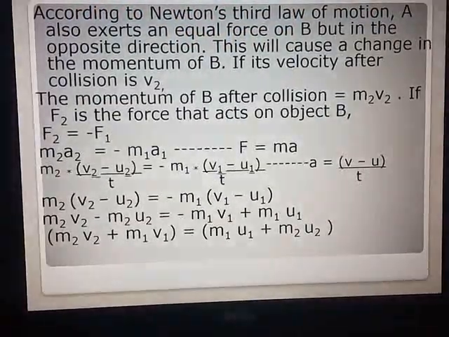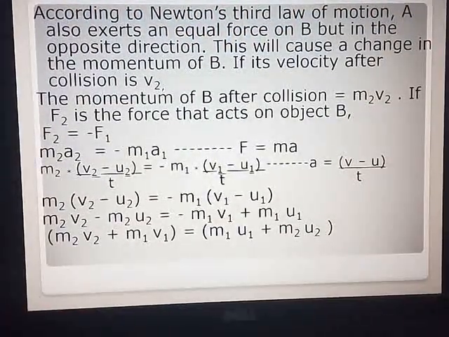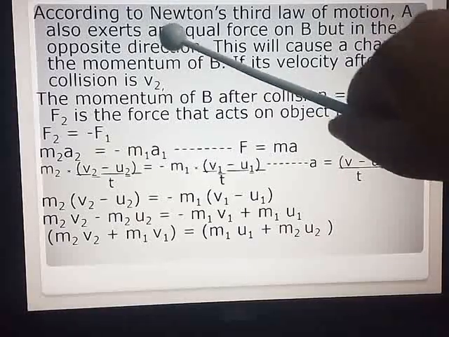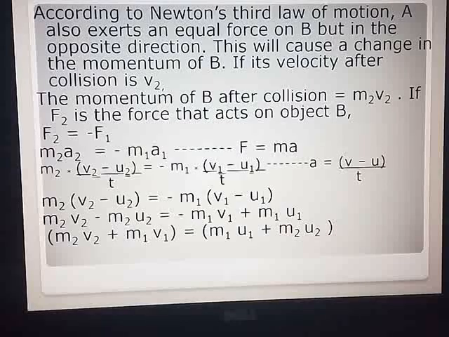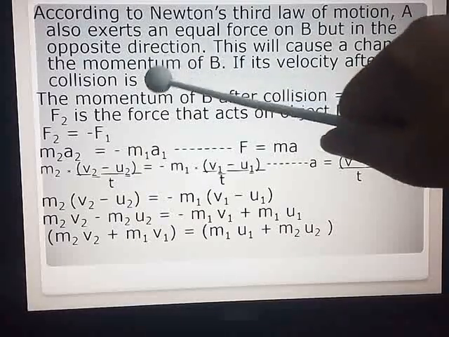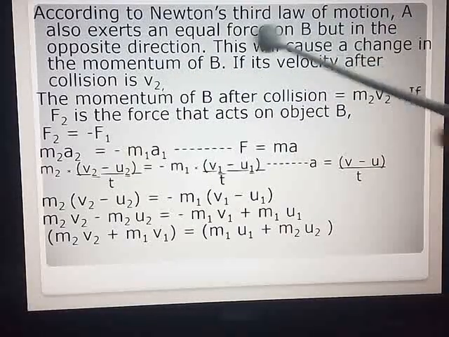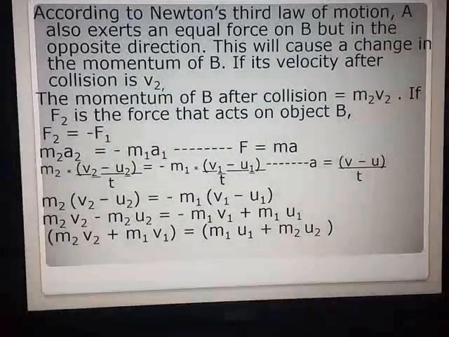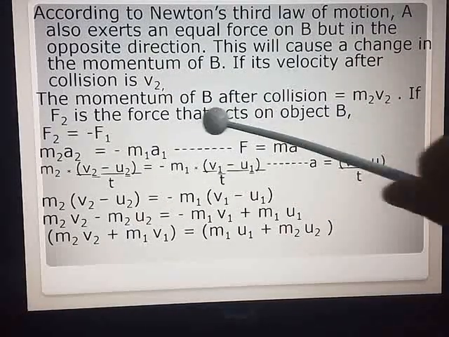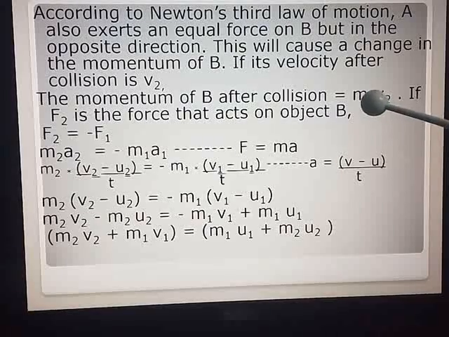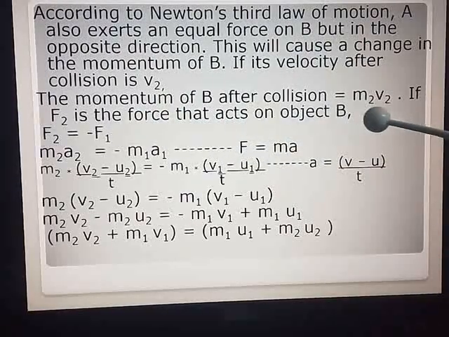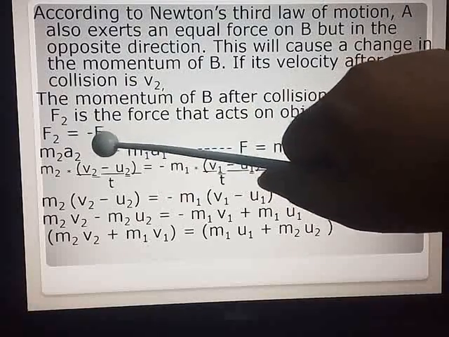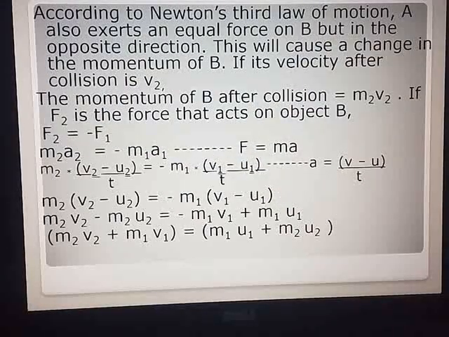But object A will not keep quiet. According to Newton's third law of motion, A will also exert an equal force on B but in the opposite direction. This will cause a change in the momentum of B, and its velocity after collision will become v2. The momentum of B after collision will be m2 v2. If F2 is the force that acts on object B, F2 is equal to minus F1. Why minus? Because directions are opposite.